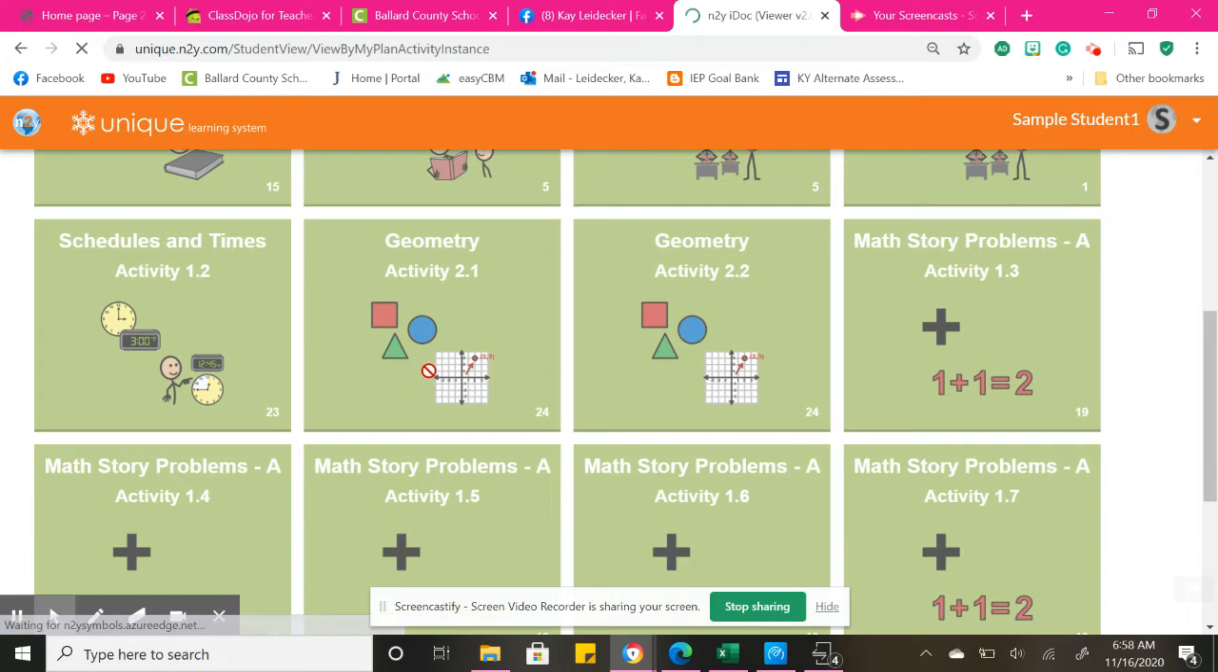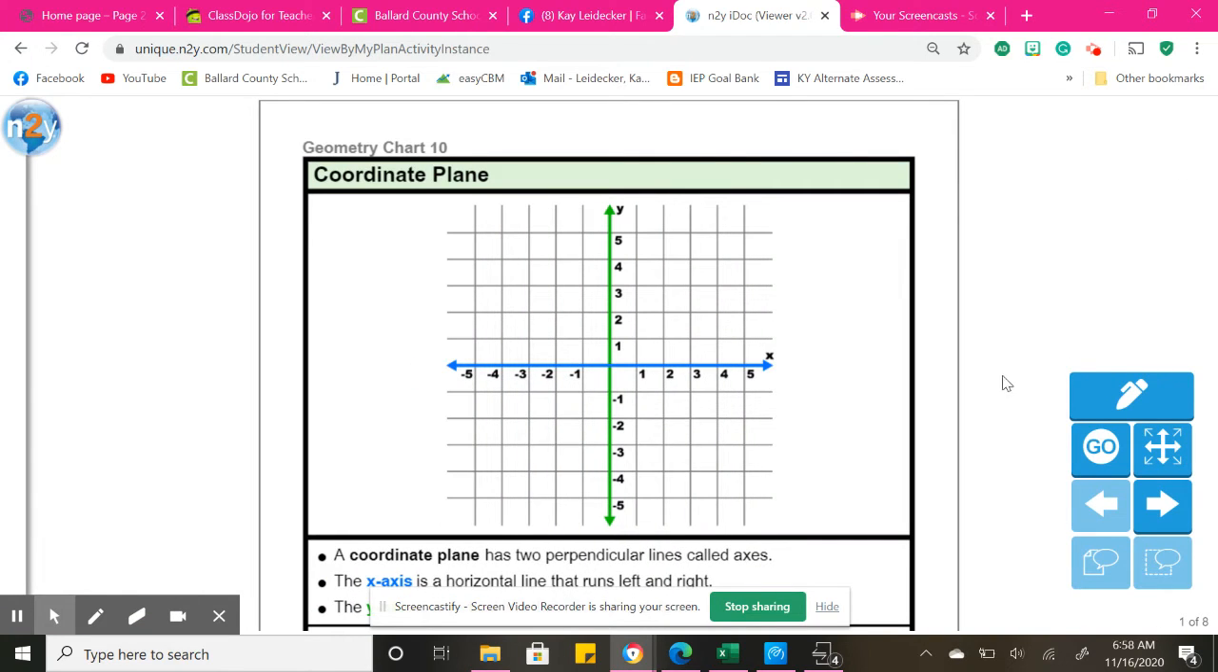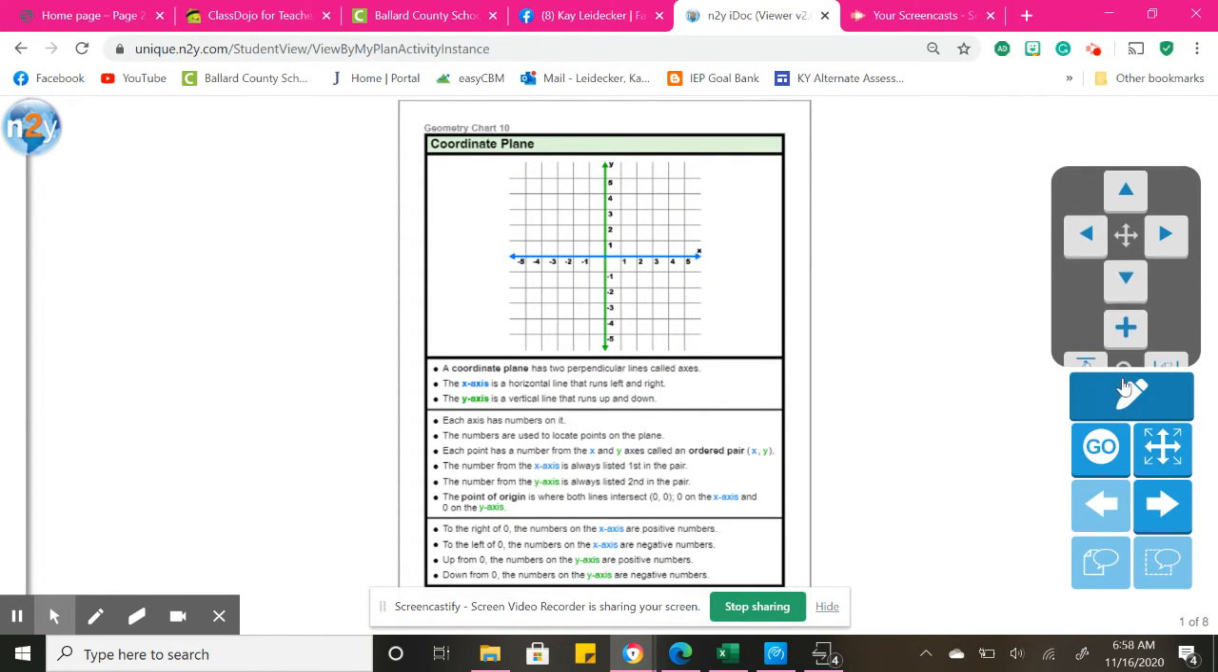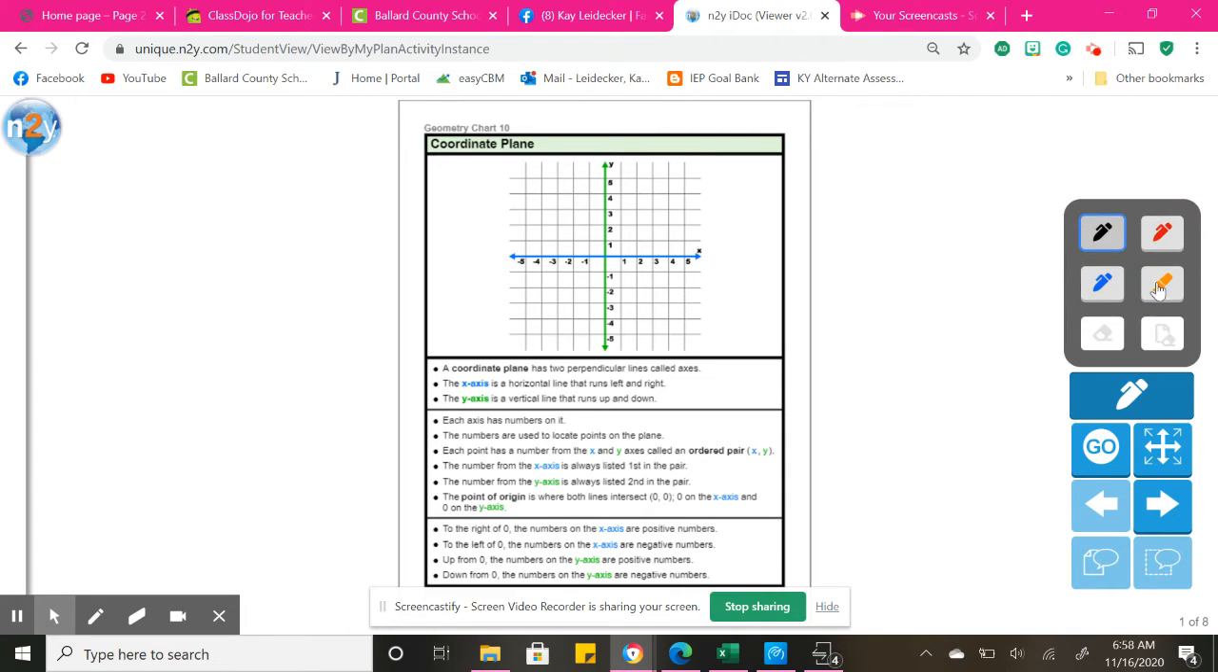And then for geometry, you have plotting on different X and Y coordinates on your graph. So you will need to read through these. The most important things I would highlight here are: the X coordinate is your blue. The X coordinate is your horizontal line. So this is X. And your Y is the vertical line. So this is Y.